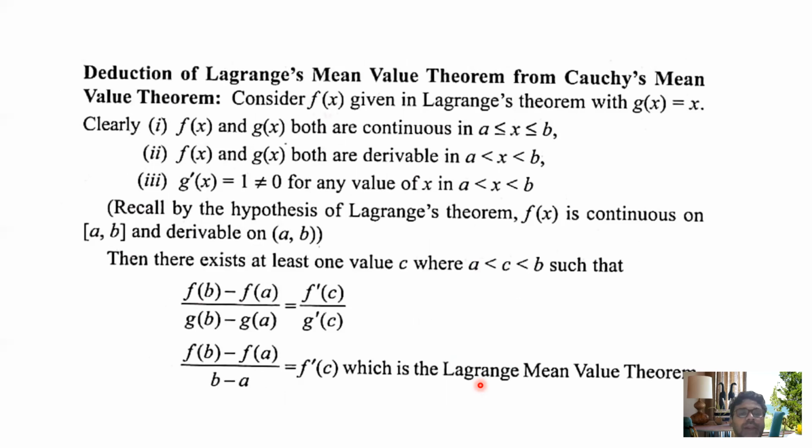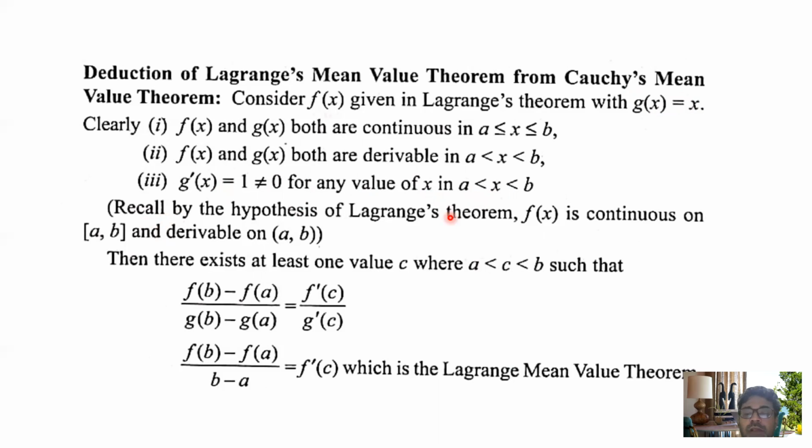Okay, deduction of Lagrange mean value theorem from Cauchy's mean value theorem. This is also a very important part. Consider g(x) equal to x. So clearly f(x) and g(x) are both continuous functions in a less than or equal to x less than or equal to b, and f(x) and g(x) are both derivable in the open interval (a, b). g dash x is not equal to 0, because if I differentiate, g dash x is equal to 1, which is not equal to 0 for all values of x in a less than x less than b.